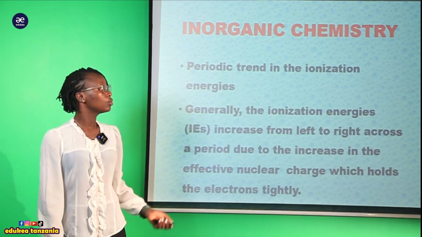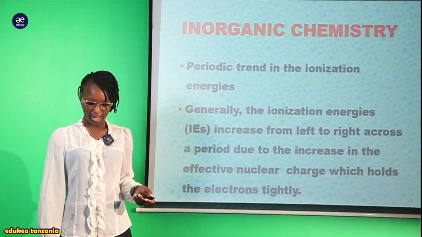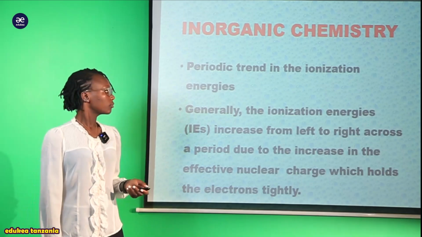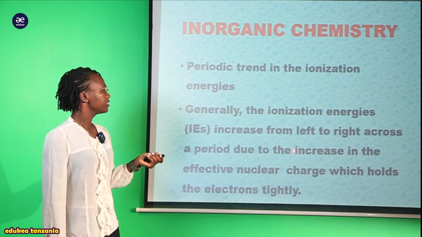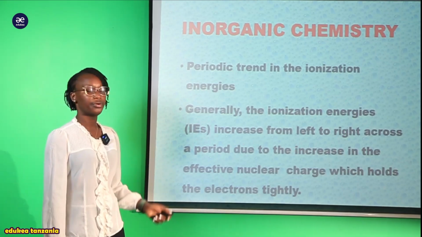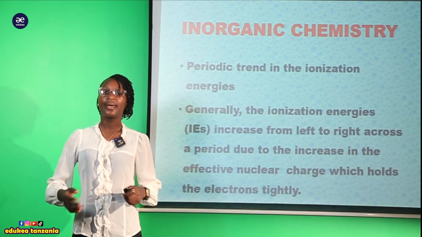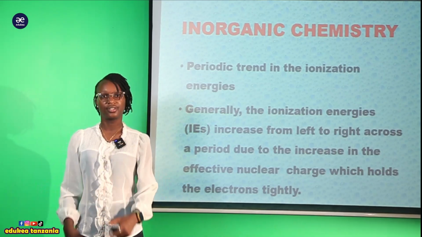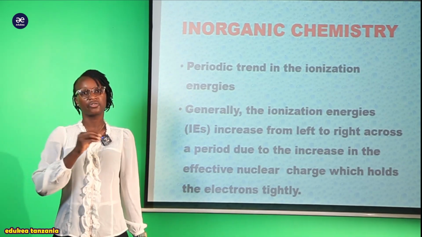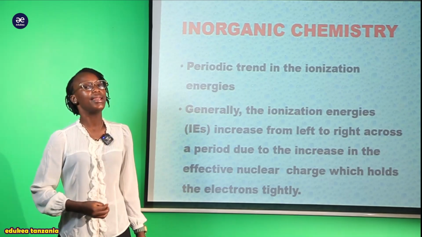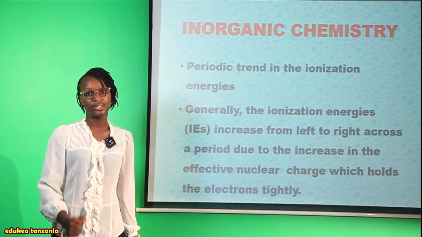But finally now we have to look at the periodic trend in the ionization energy. In general, the ionization energy increases from left to right across the period. Here we come to look at the general concept of ionization energy in the periodic trend. Because remember, we have to look at the periodic trend in the physical properties of the elements. As ionization energy is among our physical properties, now we have to look at the general periodic trend.